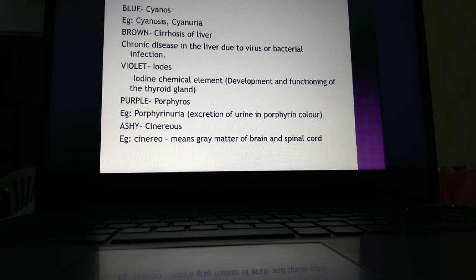And violet means iodine, iodos. In some development or functioning of the thyroid gland, when iodine content is more in the thyroid gland, they compare that violet color to iodine. Purple means porphyros, porphyria, excretion of porphyrin in the purple color in the urine. Ashy means gray matter. We have gray matter in the spinal cord, so ashy is compared.